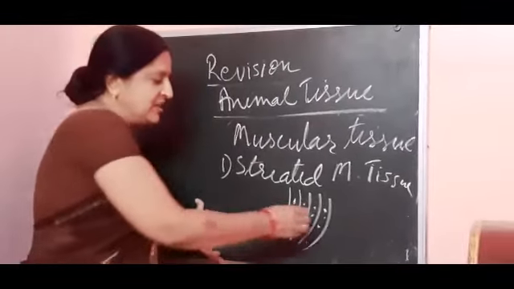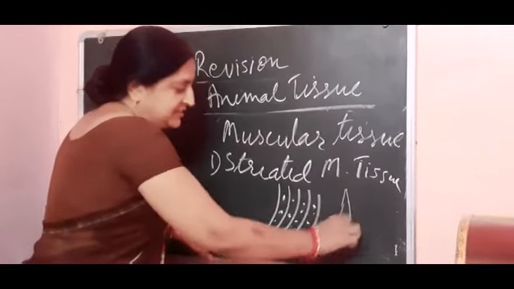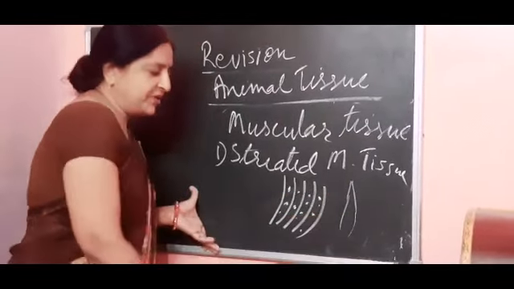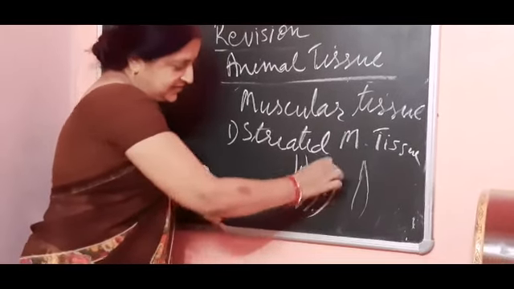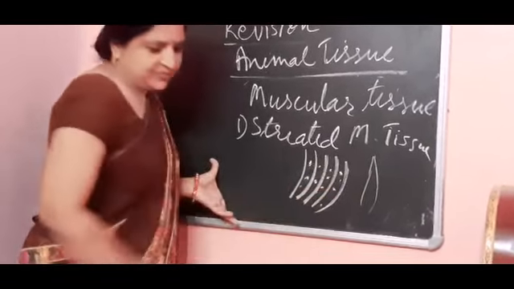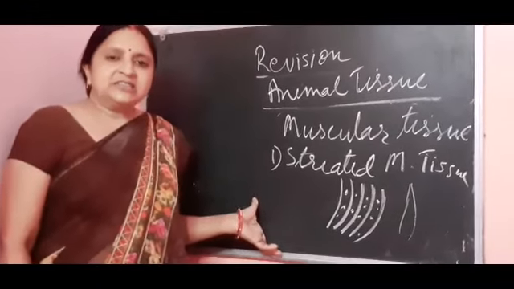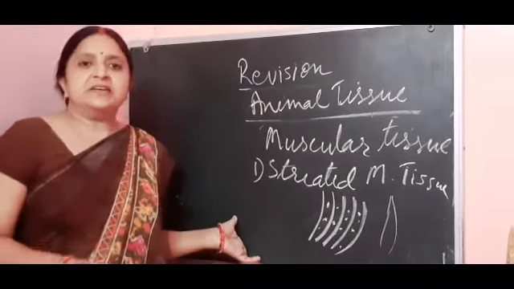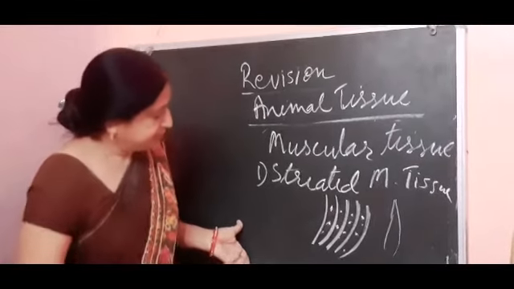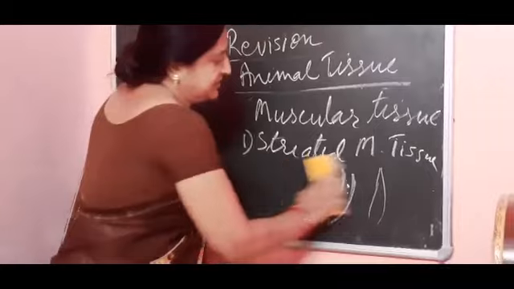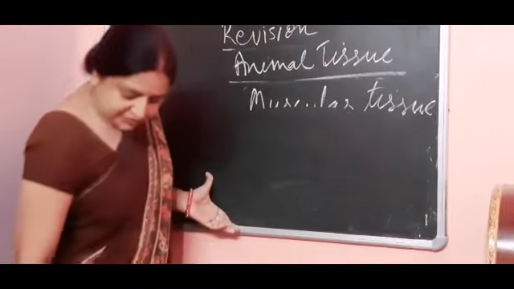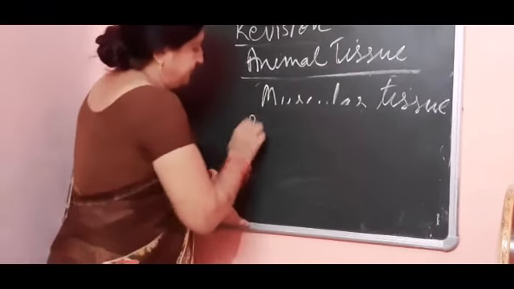Tapering ends means this type of ends. They are not having this type of ends. They are totally having bands in them, and the cells of this tissue work on our desire, what we want.